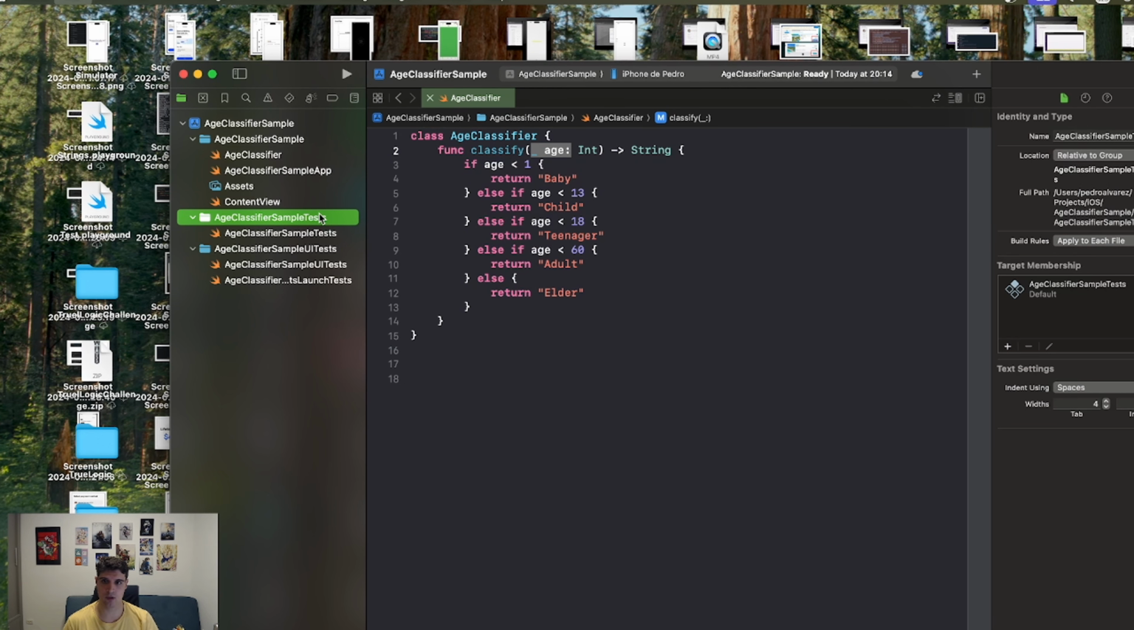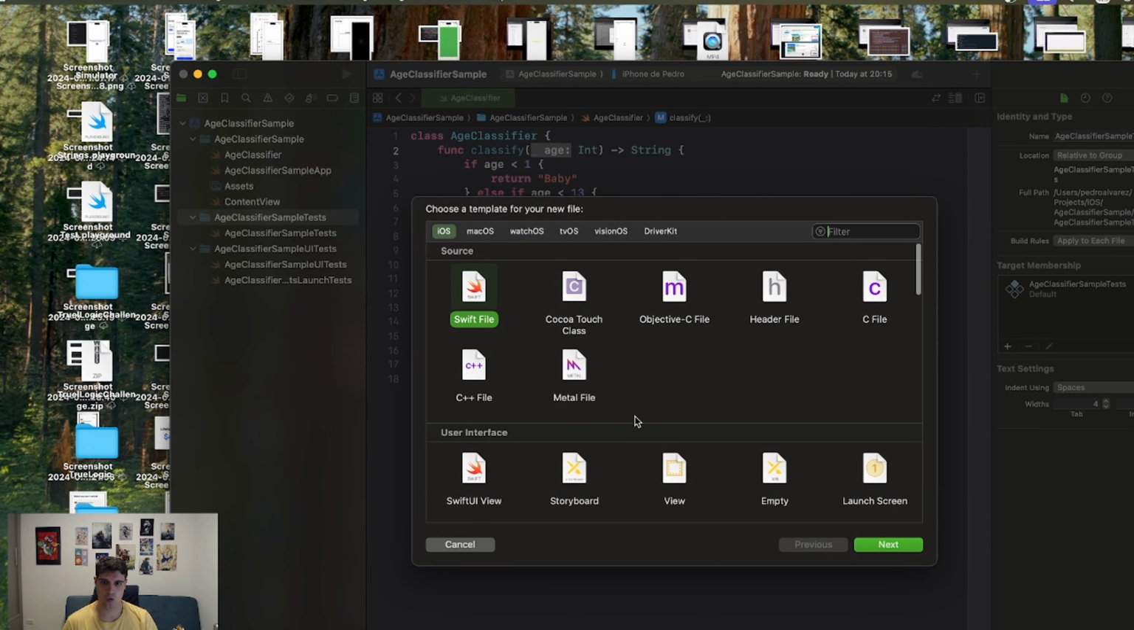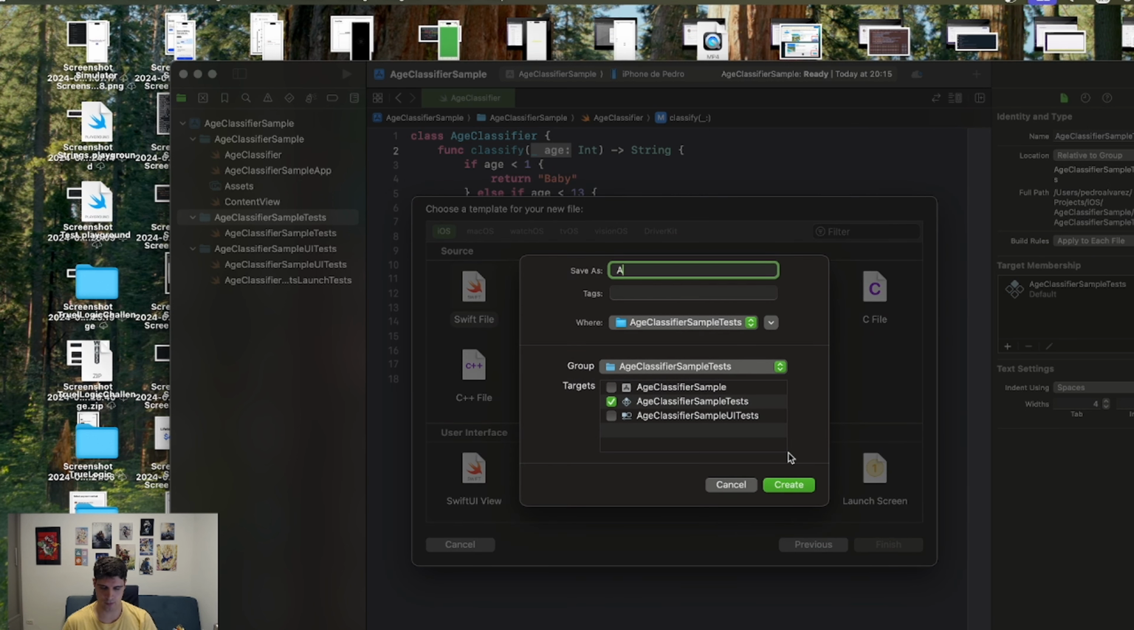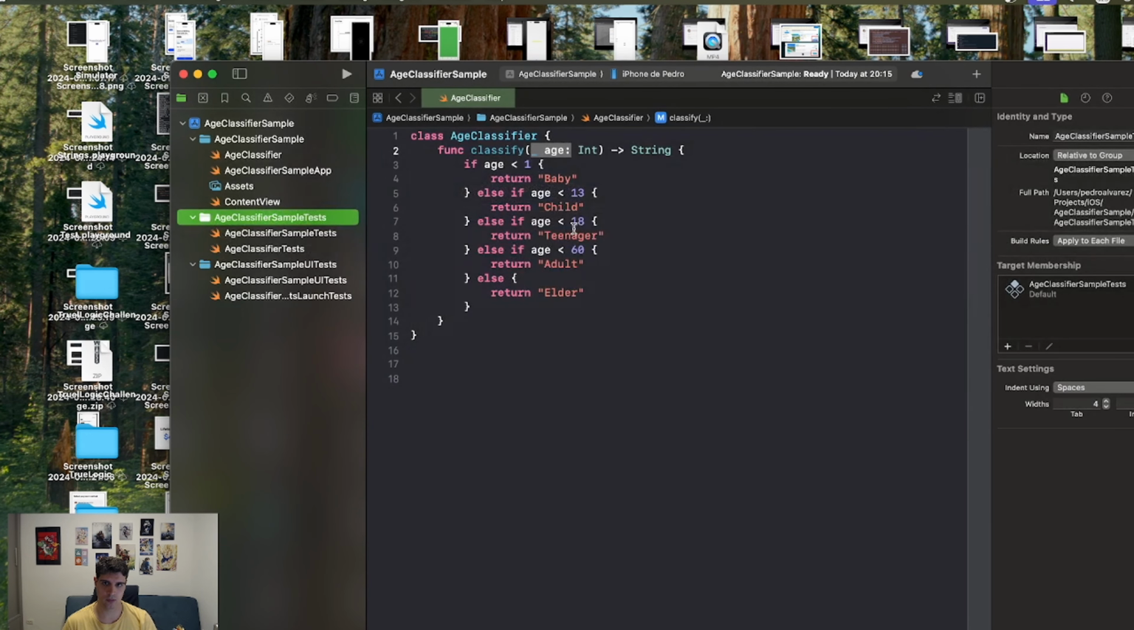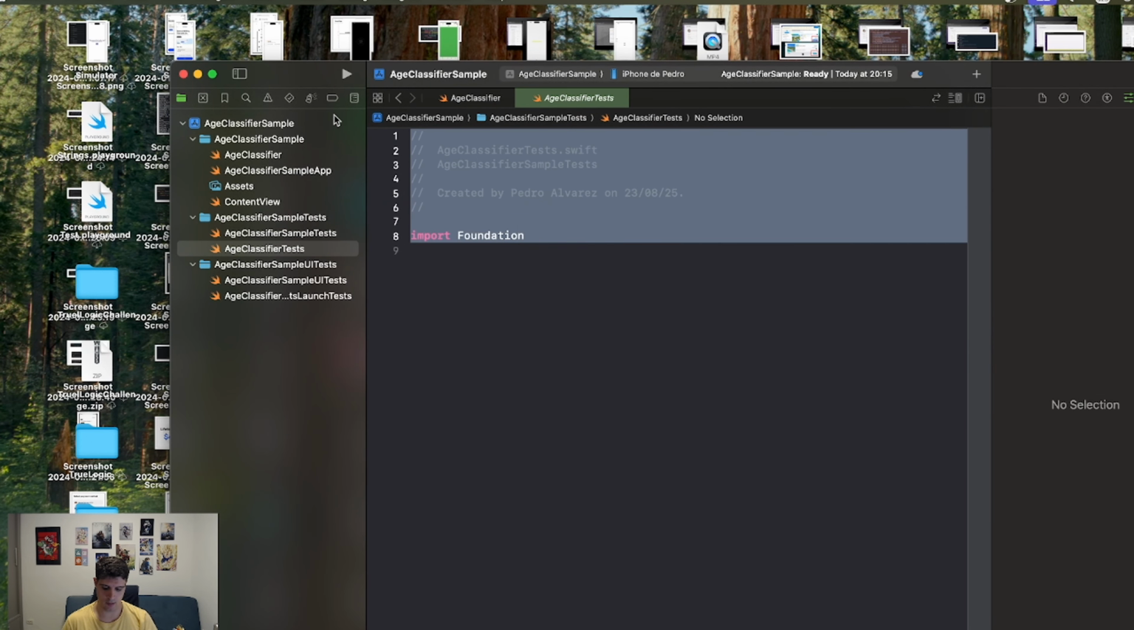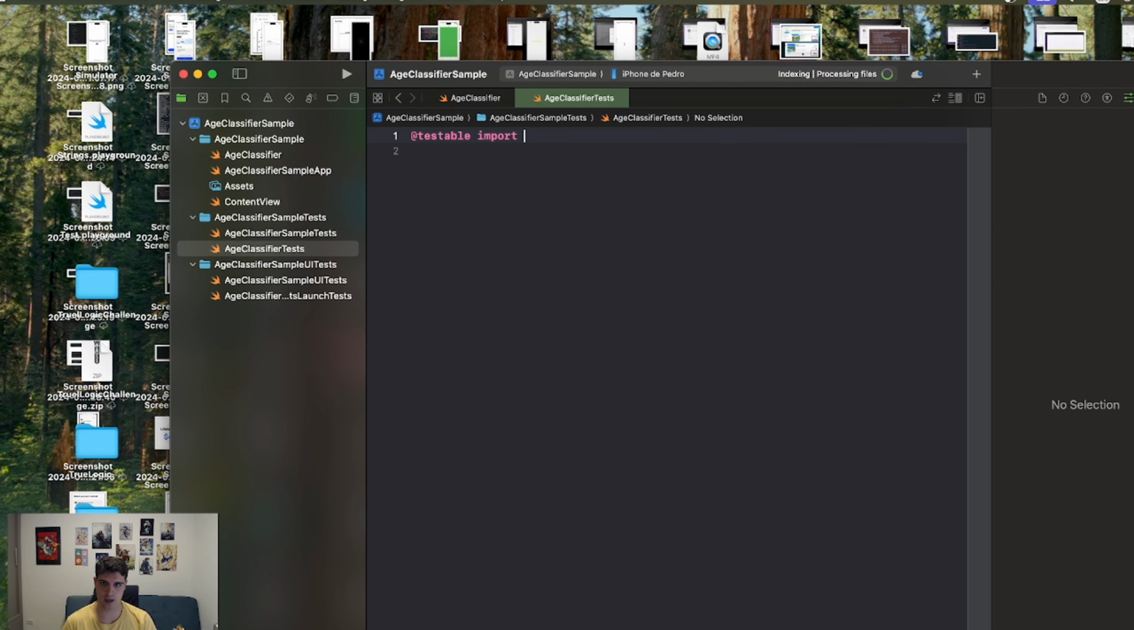Now, I am gonna create a new testing class that I will call AgeClassifierTests. Okay. I'm gonna @testable import AgeClassifierSample, which is our application target, and I'm gonna import Testing, which is the testing framework we are gonna rely on. It's Swift Testing, but we import it just as Testing.